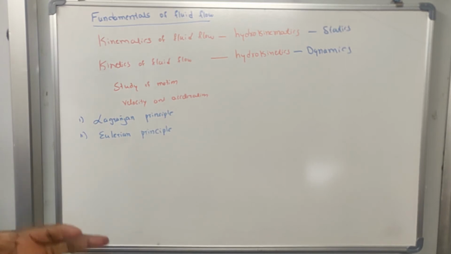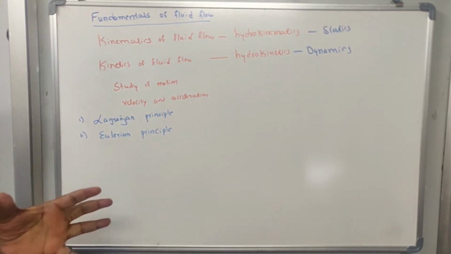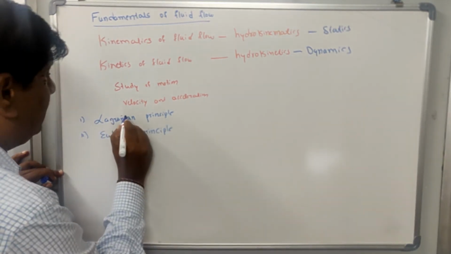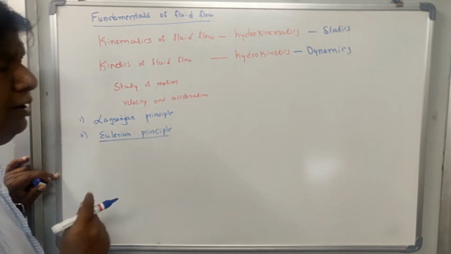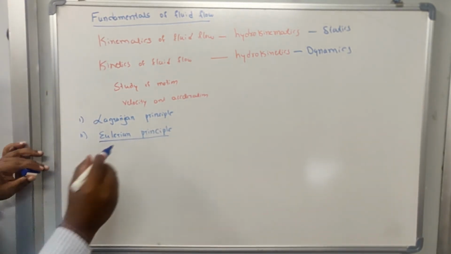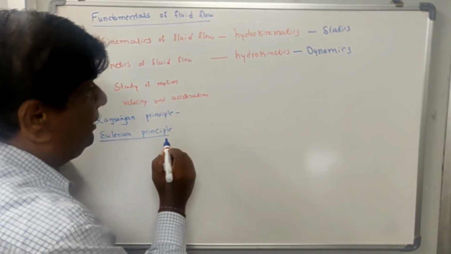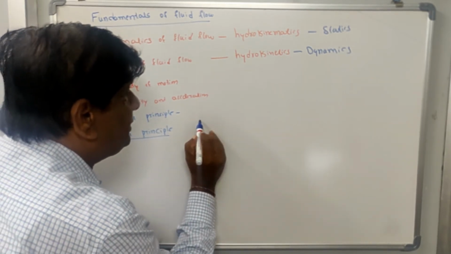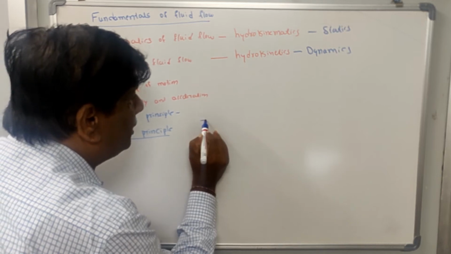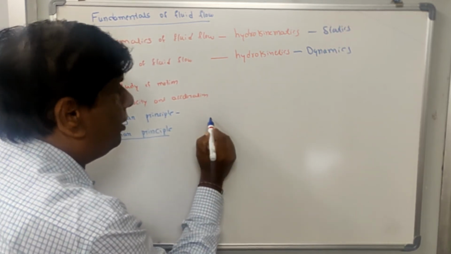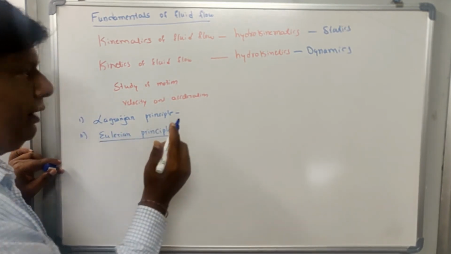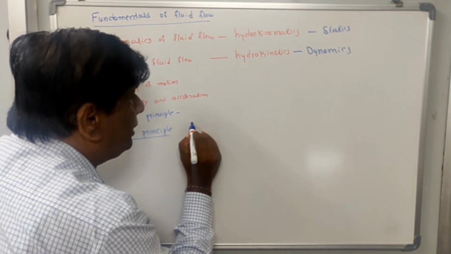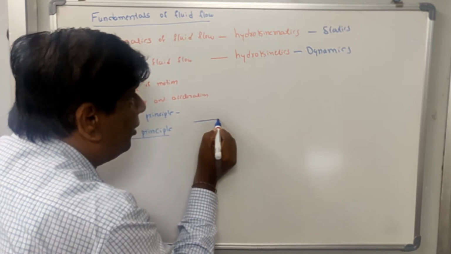The fluid flow is described based on the Lagrangian principle or Eulerian principle. So, what does this Lagrangian principle state? In the Lagrangian principle, you consider a single particle of fluid, a single fluid particle, and observe its behavior in the motion.